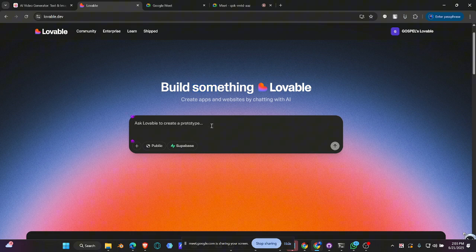Don't worry, I will send you the prompt. Create me an app that enables me to type and edit like MS Word. Now, this is the only thing I can think of.